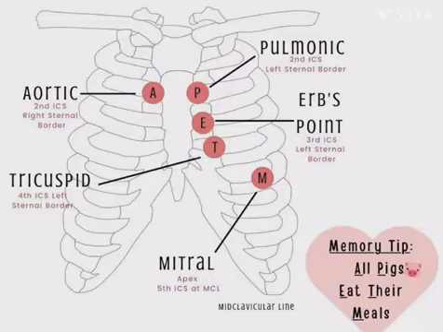Coming to the next space, that is the fourth space, which has tricuspid, which is on the left side, as already discussed, because only aortic is on the right side, remaining all are on the left side. Coming to the last one, mitral, which is in the fifth intercostal space at the mid-clavicular line.